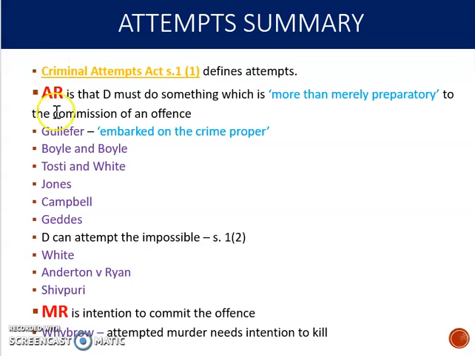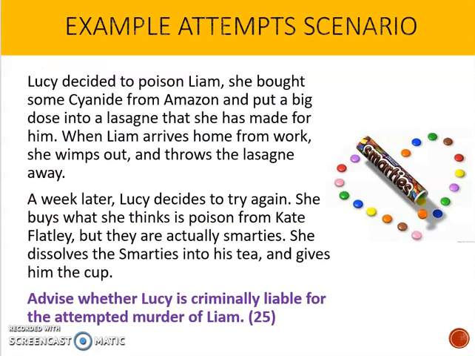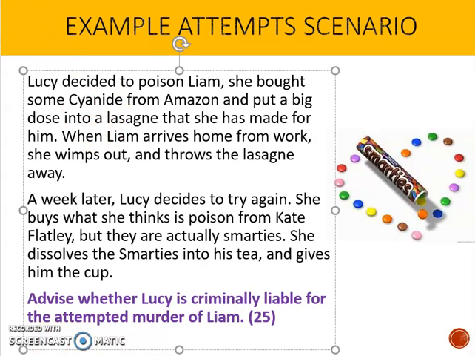So we need to think about all of this when we're looking at the situation with Lucy. So I'll jump back to the Lucy slide so we can have a look at this. Now you can see that there are two issues in this scenario. Firstly, she's put poison in his lasagna, and secondly, she's given him the Smarties. If I was answering this in the exam, I would be quickly highlighting that she's put this dose in the lasagna. He's arrived home from work.